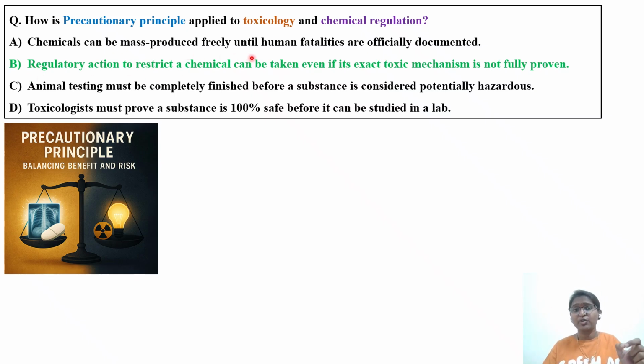The option that a chemical can be mass produced freely until human fatalities are officially documented is wrong. We are not waiting until the disaster has happened; we act before, because prevention is better. Then the option that animal testing must be completely finished: no, even though it is under research, you can still ban the chemical before a substance is completely proven hazardous. And that toxicologists must prove a substance is 100% safe before it can be studied in the lab. So these are the things which are not applicable with respect to the precautionary principle.